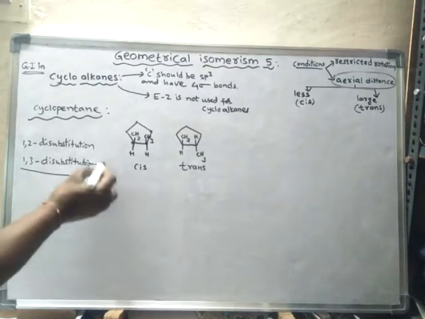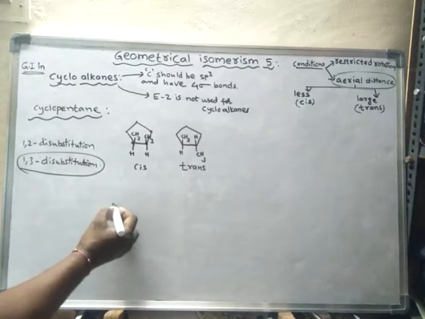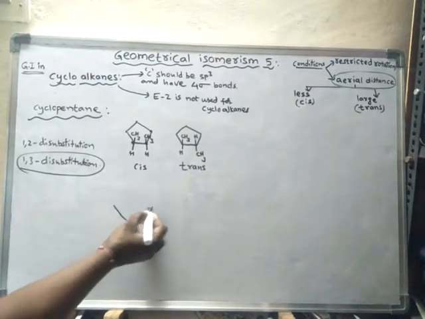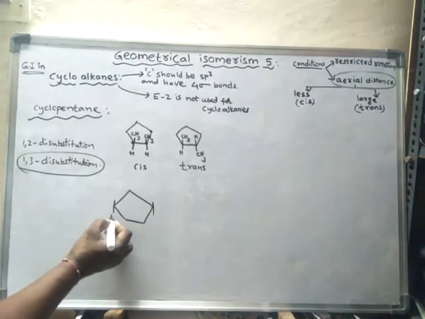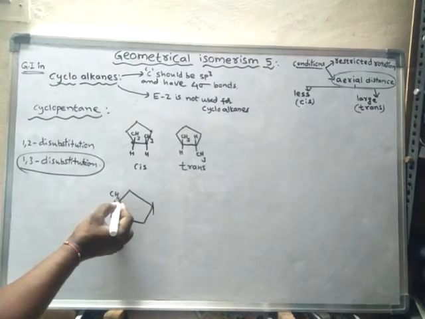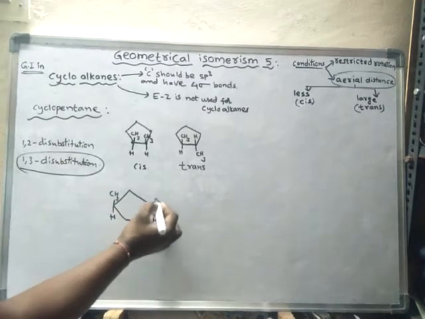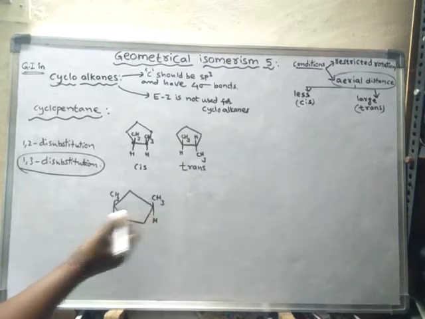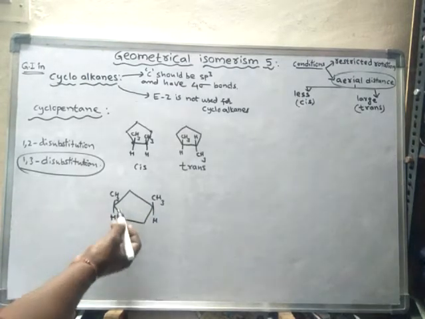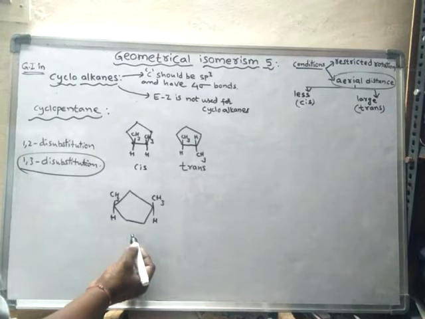Or else 1,3 di substitution also I can draw like this. Hydrogen, methyl group. So here these two are on the same side, hence this is cis form.